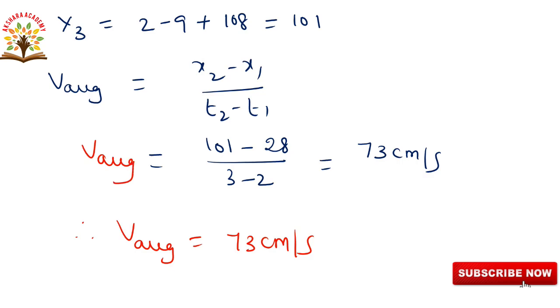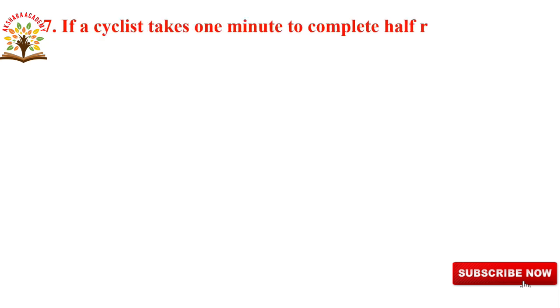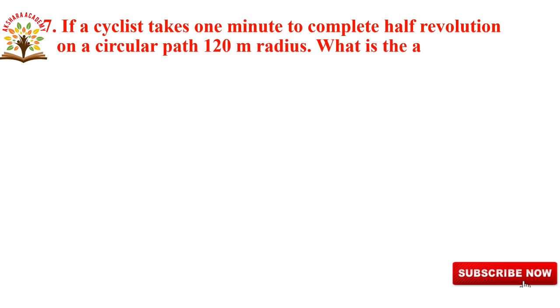Okay, next we will go to the 7th question. If a cyclist takes 1 minute to complete half a revolution on a circular path of 120 meters radius, what is the average velocity? So in this question they have given 1 minute time. In 1 minute the cyclist takes half a revolution on a circular path with radius 120 meters.